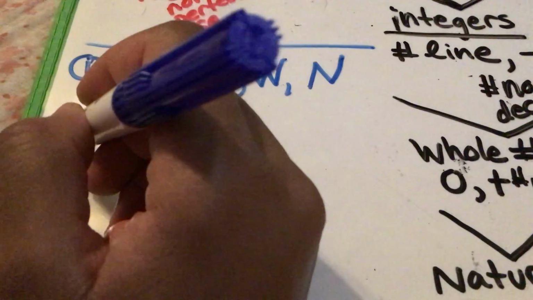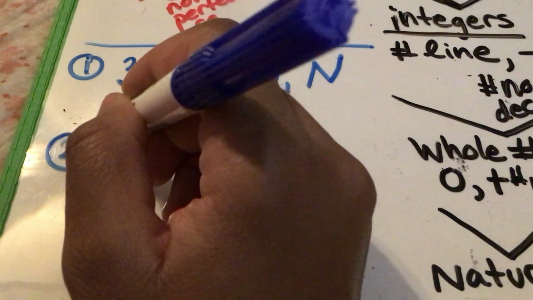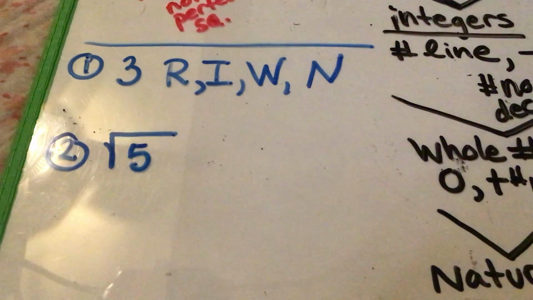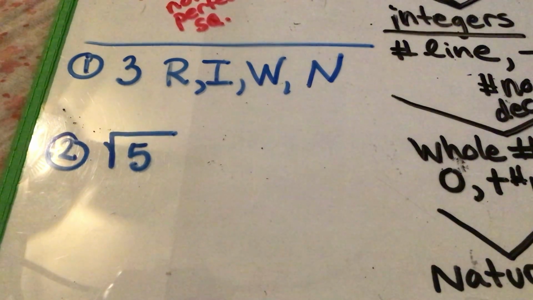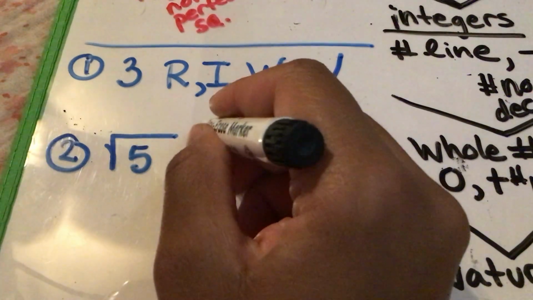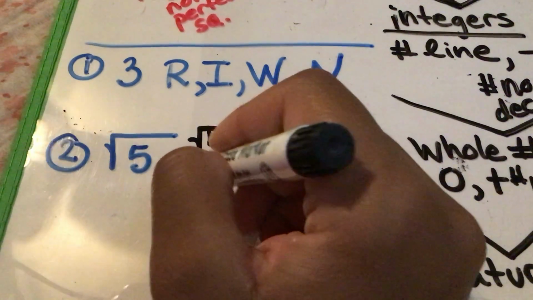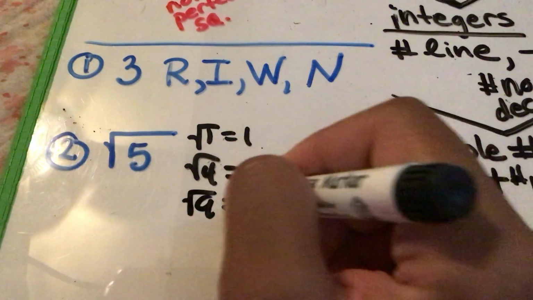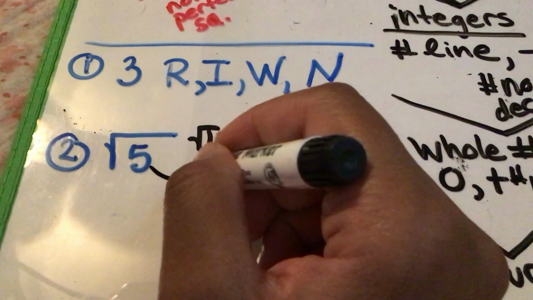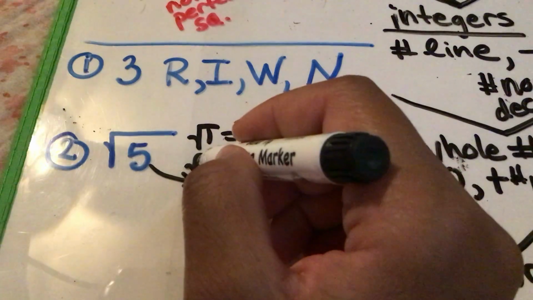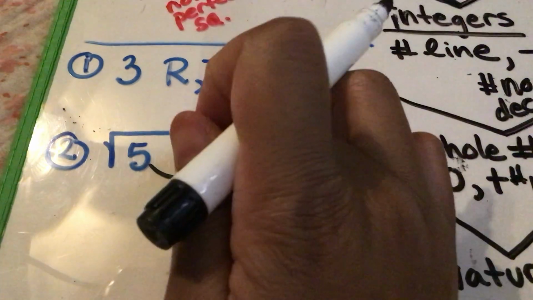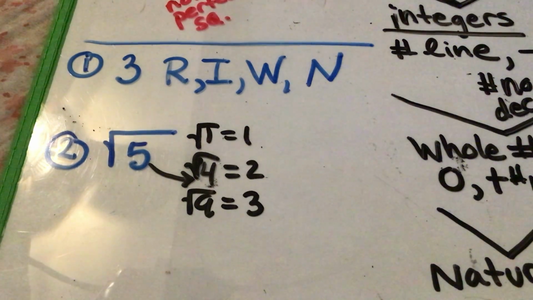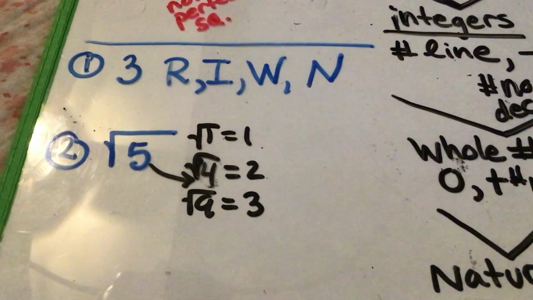All right, example 2. I'm going to say the square root of 5. Well, let's think about our perfect squares. I know that the square root of 1 is 1 times 1. The square root of 4 is 2 times 2. The square root of 9 is 3 times 3. The square root of 5 fits somewhere in between 4 and 9. Which means it's not perfect. It's a decimal that goes on and on and on forever.